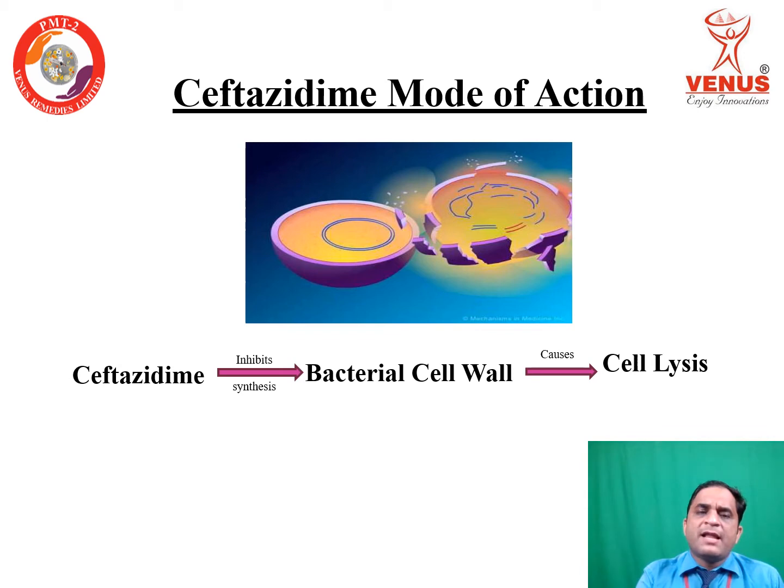So here in this slide you can see that this ceftazidime acts on the cell wall particularly, and by inhibiting cell wall synthesis, it breaks the bacterial cell wall, and through breaking the bacterial cell wall, cell lysis occurs and kills the bacteria.